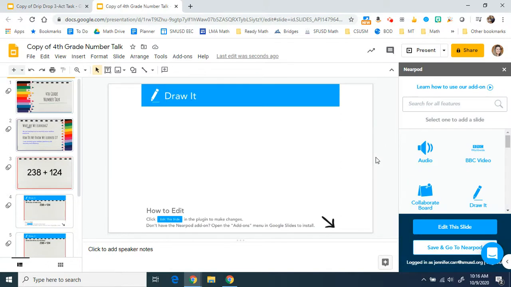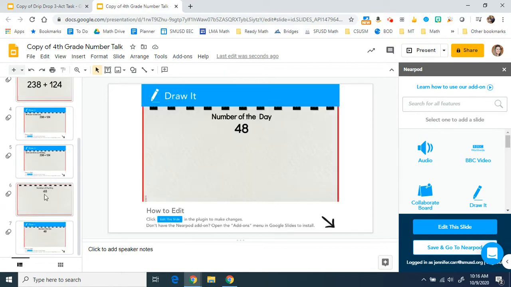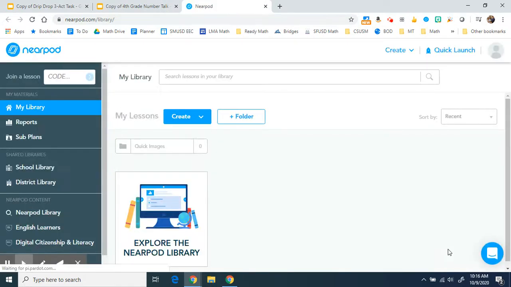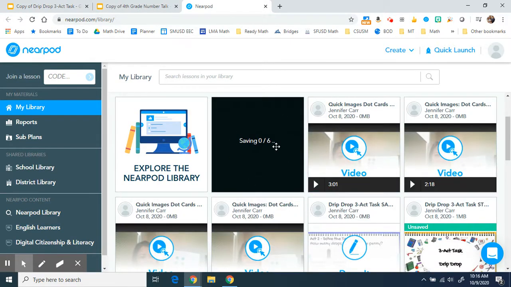Once you have all of the Nearpod features added on, I have 3 non-interactive slides and now 3 interactive slides. Whoops, let me delete that original. Then you can go back into the Nearpod panel and click Save and go to Nearpod. And it now converts your Google Slides document into a Nearpod activity. You can see right here that it's loading.